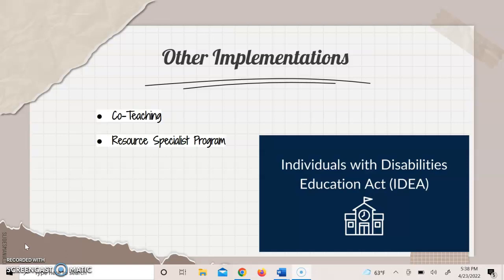And then we have the Resource Specialist Program. This is a program that accommodates some students that are not determined feasible to spend the entire day in a regular learning environment such as school. The primary role of this resource is to provide instructional services to the student with disabilities whose IEP team determined that the service through the Resource Specialist Program is going to be the least restrictive environment for that student.